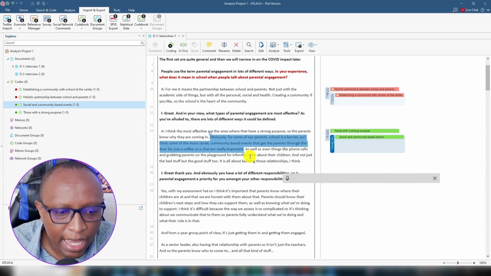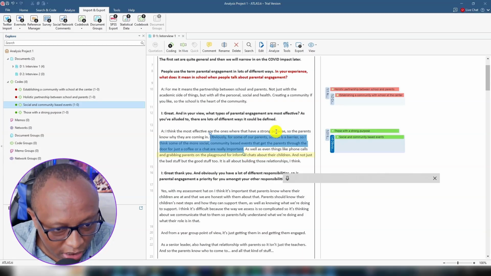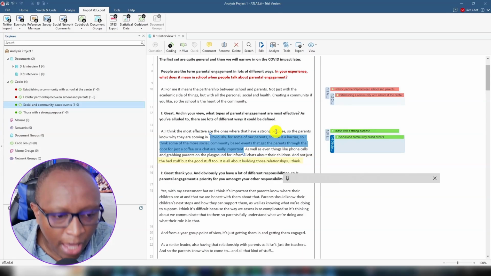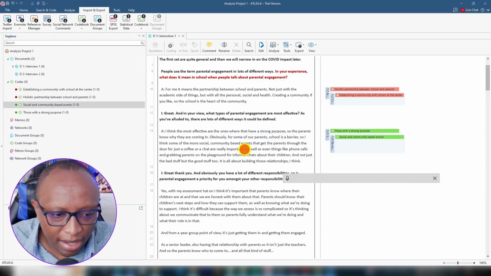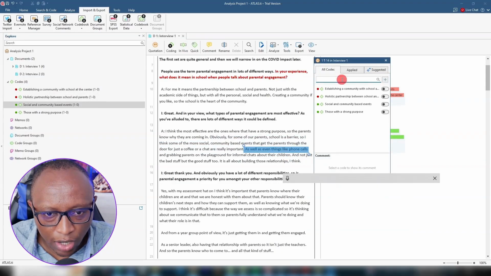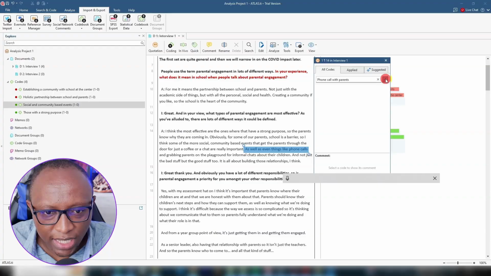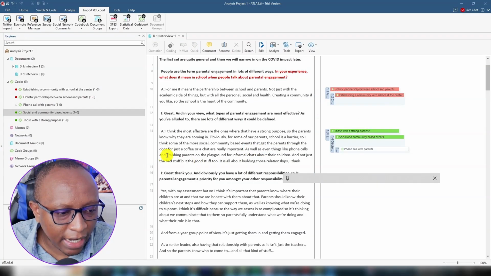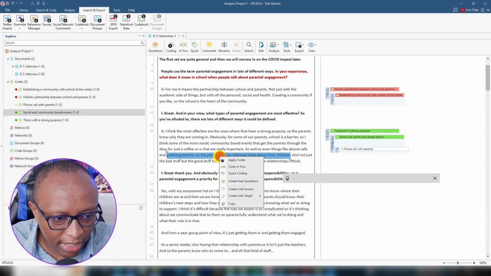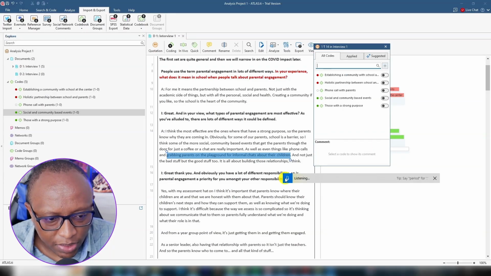Let's keep reading and coding. As well as even things like phone calls and grabbing parents on the playground for informal chats about their children, and not just the bad stuff but the good stuff too. I think it's all about building those relationships. Another effective form of parental engagement is phone calls with parents. So I right click, apply code, then I type here phone call with parents. Of course, I click the plus sign, and grabbing parents on the playground for informal chats about their children. This one also, I right click, I go to apply codes, and then I state that having informal chats with parents.